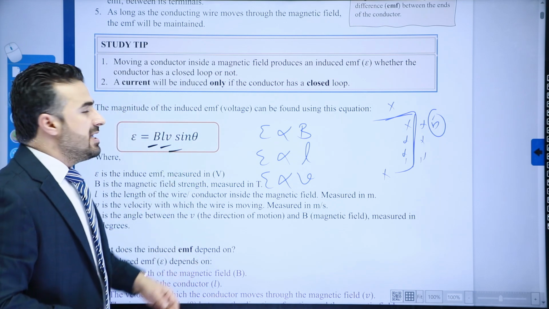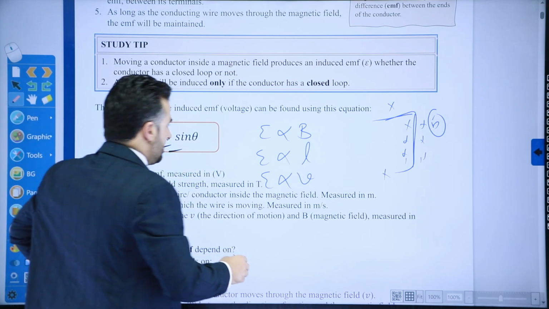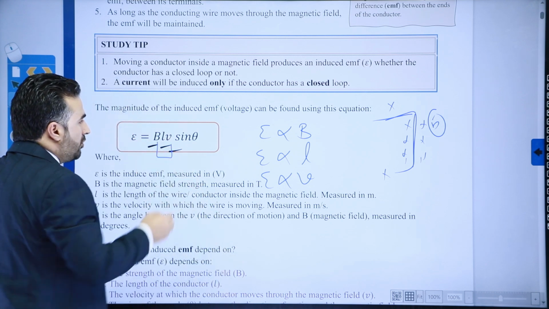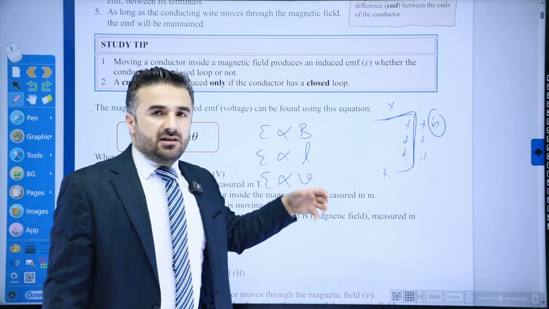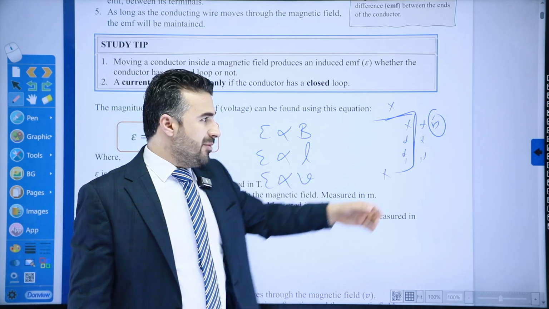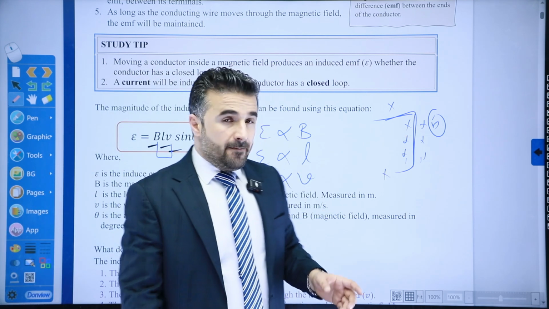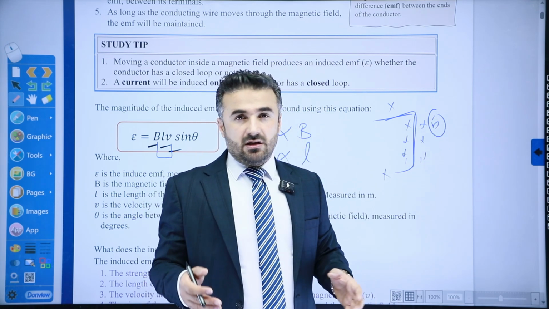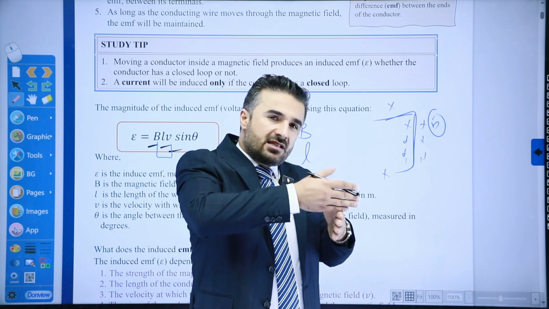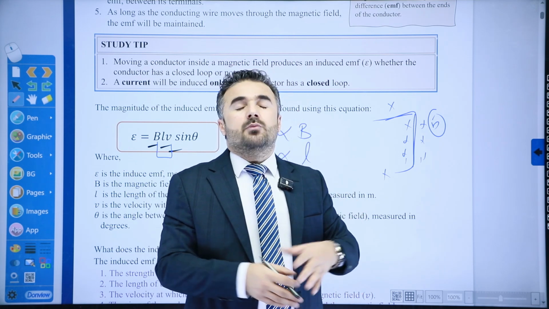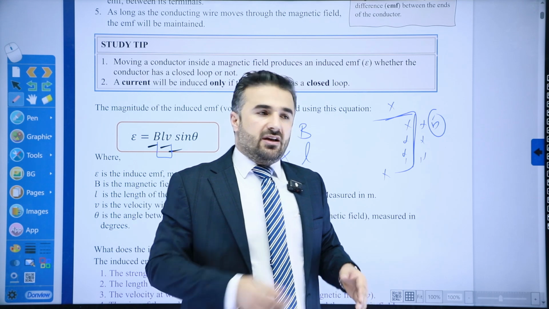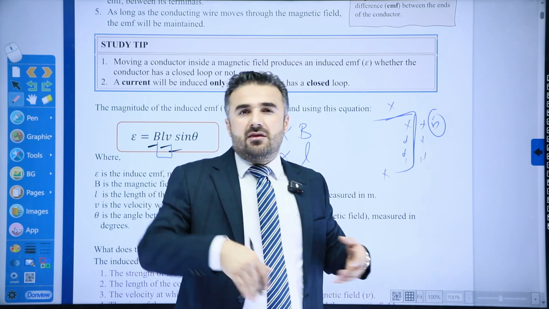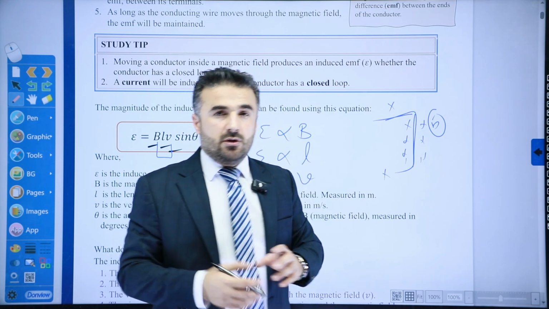And of course, we'll say sine theta as well. That is the angle between the magnetic field and the velocity that you are moving the wire with. Because remember, previously when the wire was connected to a galvanometer, we said if the wire cuts the magnetic field at perpendicular, we get maximum electromotive force. But if it is at some angle, it will be less. If it is parallel to the magnetic field line, then of course we get zero electromotive force.